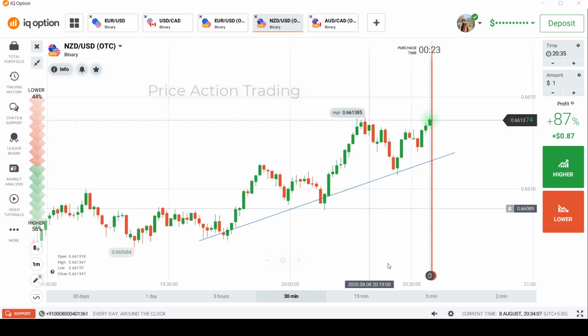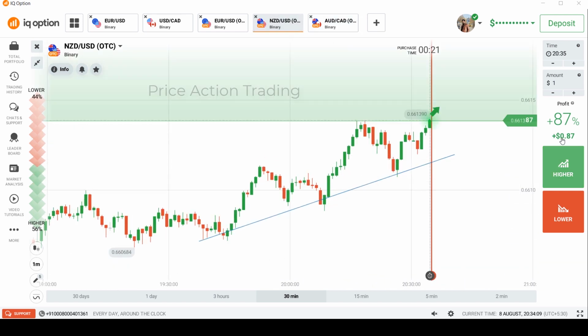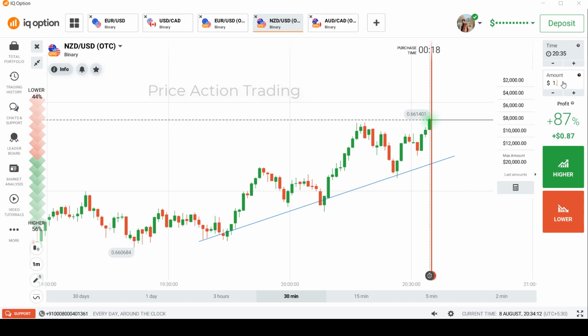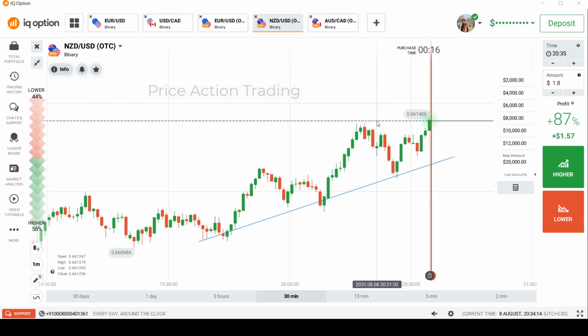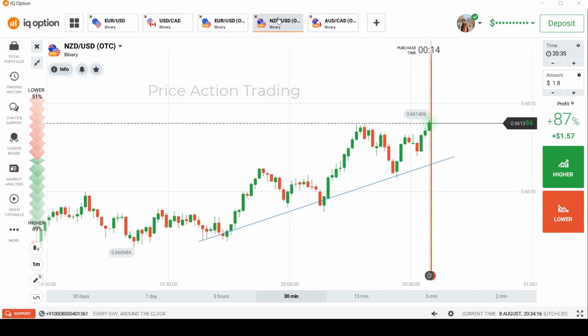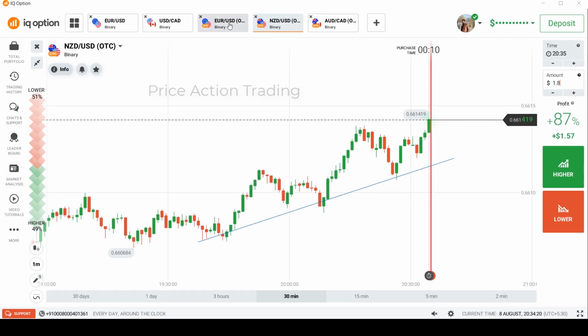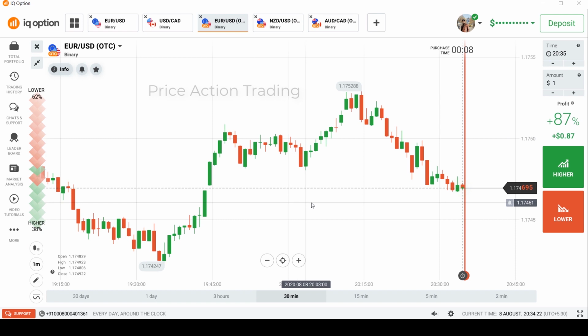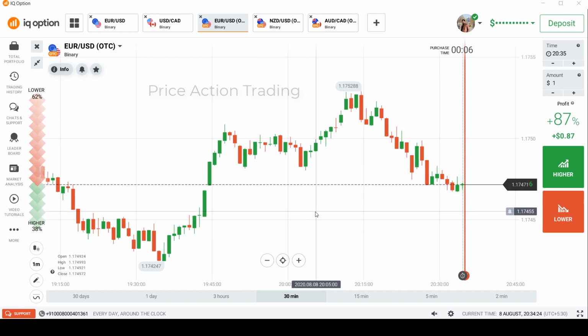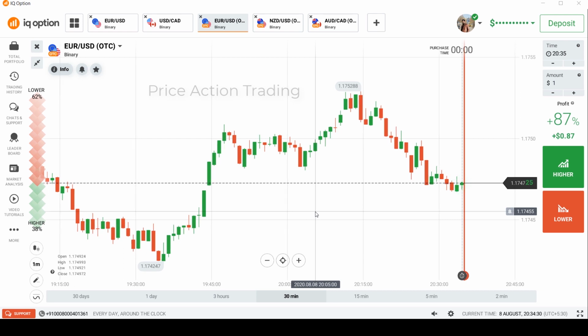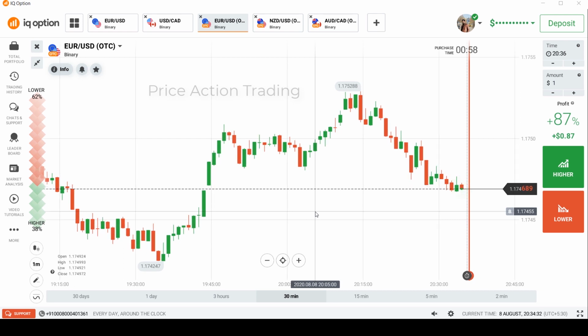Let's go to NU. NU is probably giving us a higher high, but let's see. It is very close to a resistance line, and in OTC it can go against us, so we should probably wait for this candle. In the meanwhile, EU is in a downtrend, and you can see that the candle is still hoping to go up. In OTC it can go down, but I'm expecting the current candle to go up.